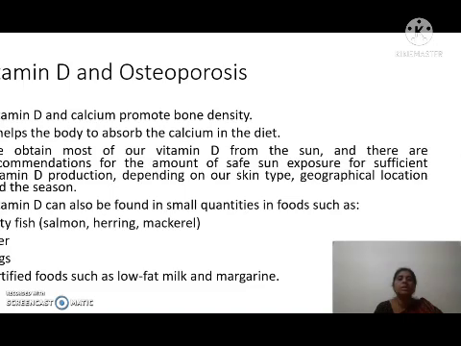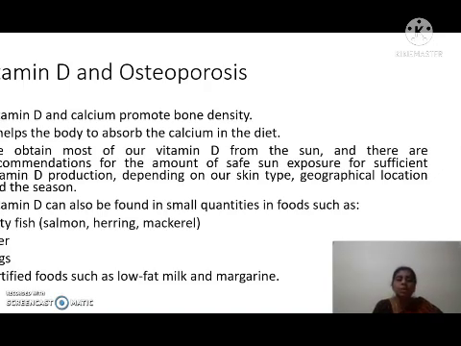Next is the relationship between vitamin D and osteoporosis. Yes, vitamin D is very important for the absorption of calcium. Vitamin D and calcium promote bone density. Of course, for the better absorption of calcium, vitamin D is very important. We obtain most of the vitamin D from the sunlight. So sunlight is the best source of vitamin D, but there are recommendations for safe sun exposure. For that we have to depend on our skin type, geographical location and the season. So these three things are very important for safe sun exposure.